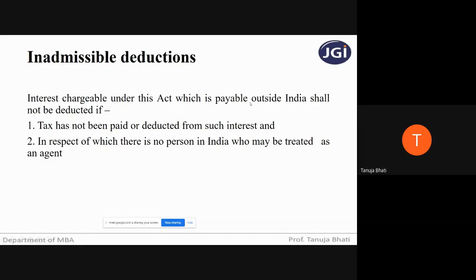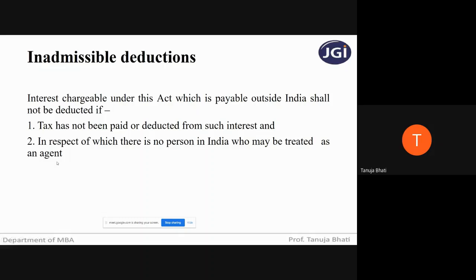Now, if you're taking a loan from a financial institution outside India and you're paying interest outside India, it will not be allowed as a deduction only and only if tax has not been paid or deducted from such interest. Usually there is TDS. If TDS is not deducted, then you cannot claim it as a deduction. And in respect of which there is no person in India who may be treated as an agent.